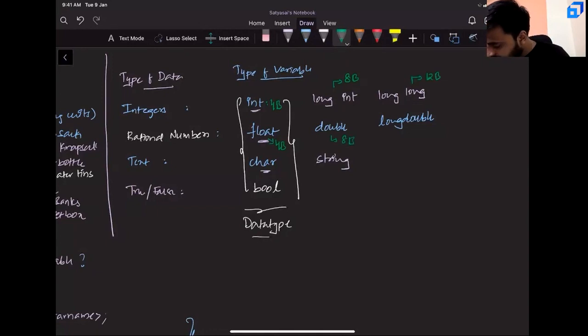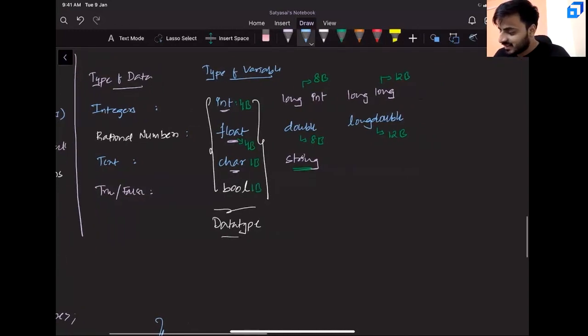Double is 8 bytes. Long double is 12 bytes. Char is 1 byte and Boolean is also 1 byte. We'll see strings a little later. But here there's a small issue. Both long int and long are wrong. The thing is, surprisingly, long is actually 8 bytes.